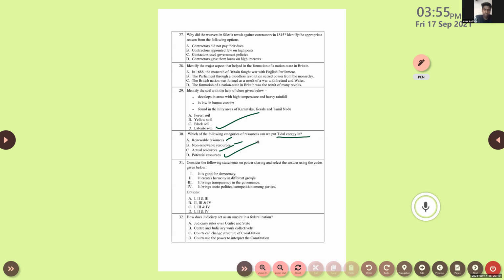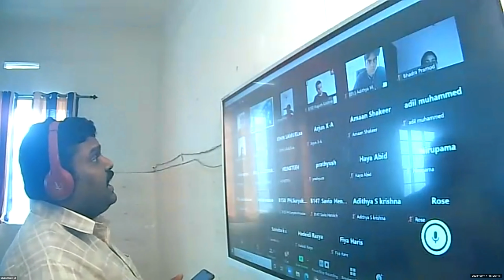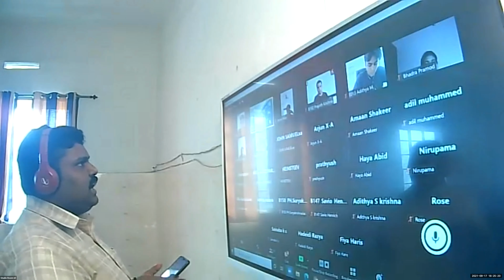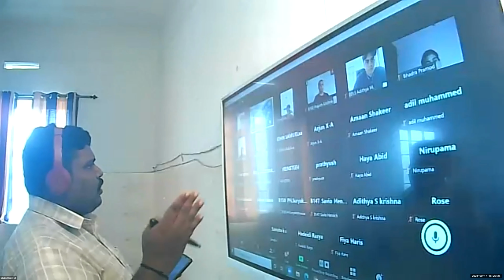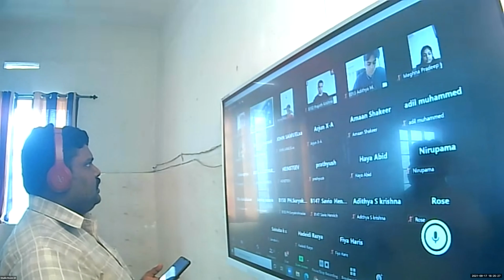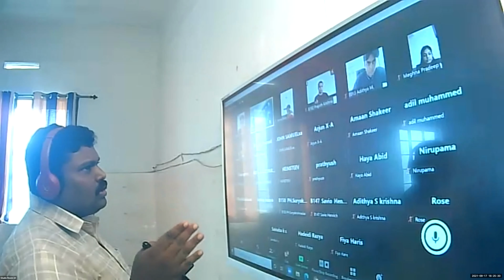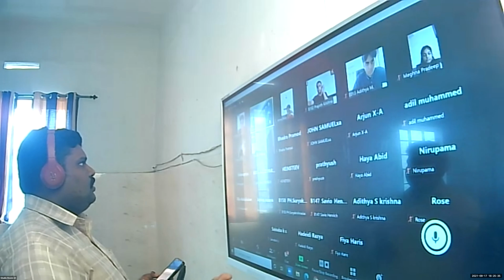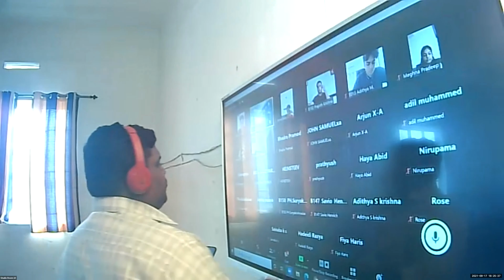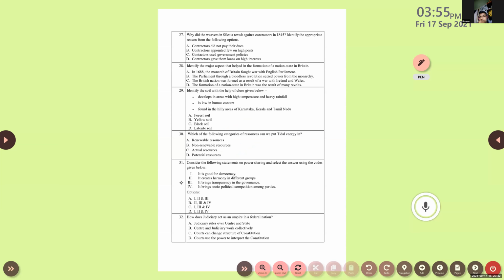Tidal energy. Renewable. Okay, so Ashik Patel's answer is renewable. Any other answers? Tidal energy, you know that tide. The water will move to the land from the ocean and backward. Clear or not? So we are using that movement of water to rotate the turbines to produce electricity. So what kind of energy is that? So the answer is correct. It is renewable resources.